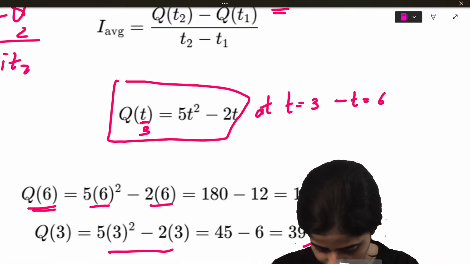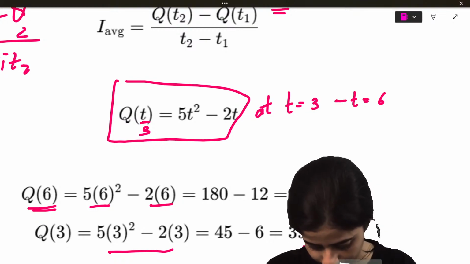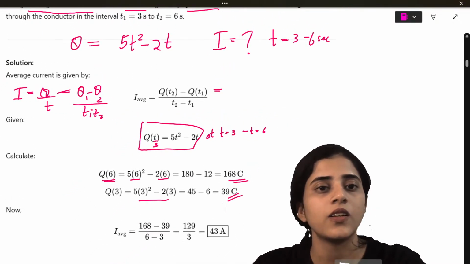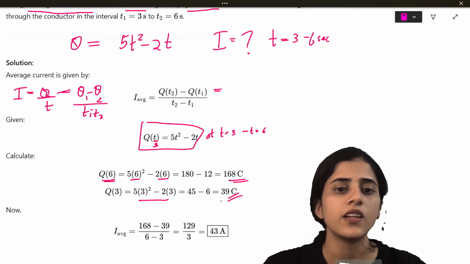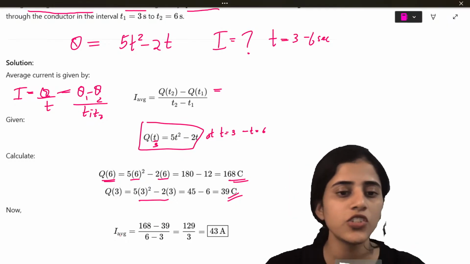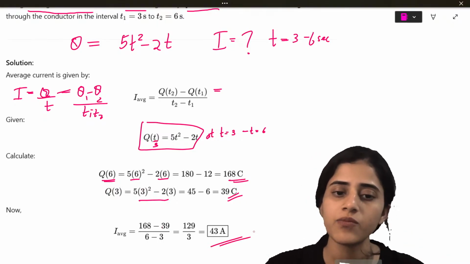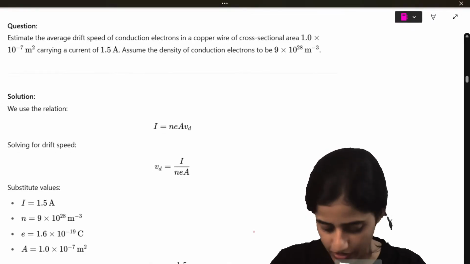Okay? So now you have the charge. Now you just find out the I average. I average is what? Q by T, and you will get the answer. Very easy. Okay, quickly, next question.